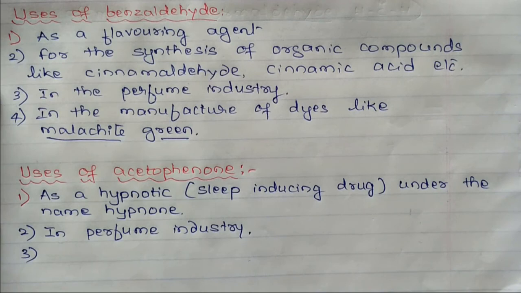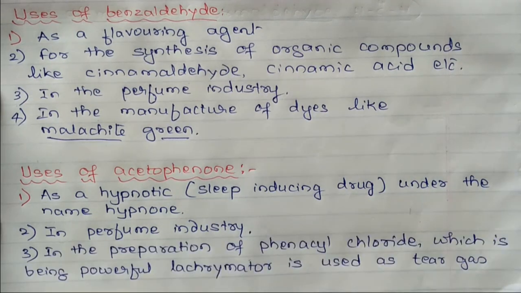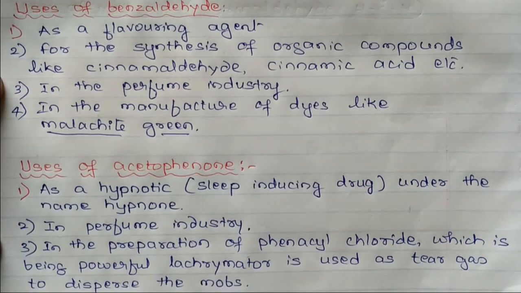Next use, in the preparation of phenacyl chloride, which, being a powerful lacrimator, is used as tear gas to disperse mobs. This is about the uses of acetophenone. That ends the chapter on aldehydes and ketones.